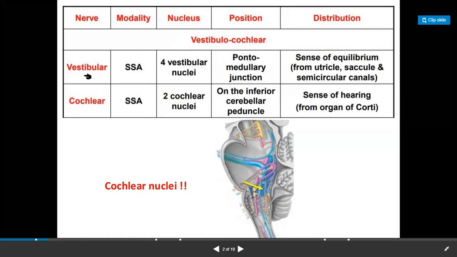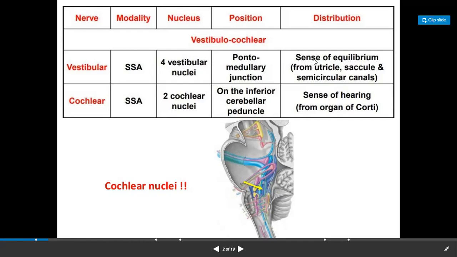So the vestibular component has special somatic afferent nuclei, okay? These are four vestibular nuclei which are situated in the pons and medulla oblongata. Usually you will see the position is the pontomedullary junction. See, this is the section of the brainstem. You have midbrain, pons, and medulla oblongata, and the nuclei shown in dark blue color are the vestibular and the cochlear nuclei.